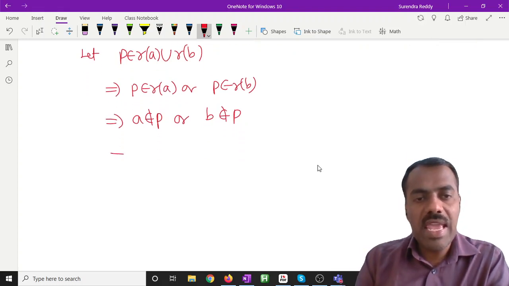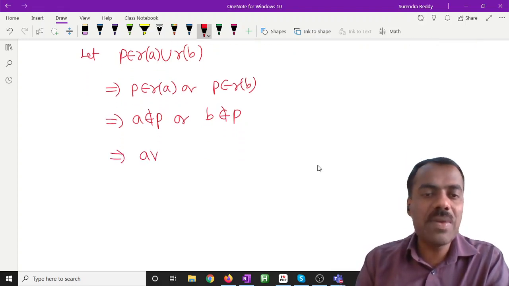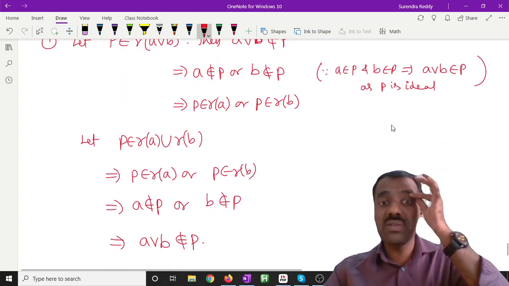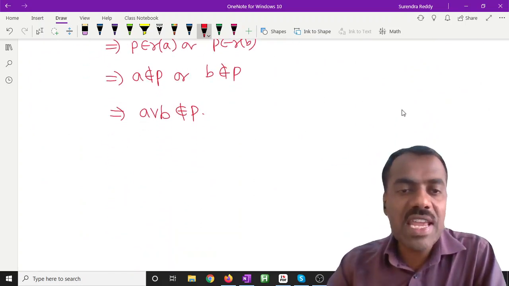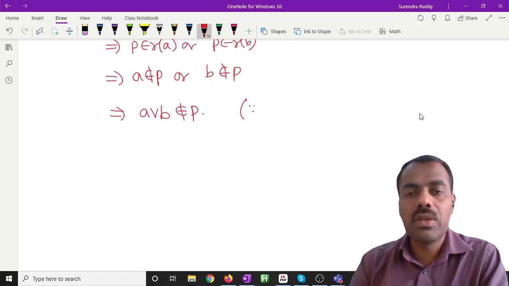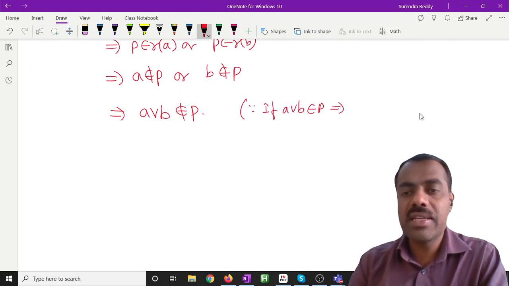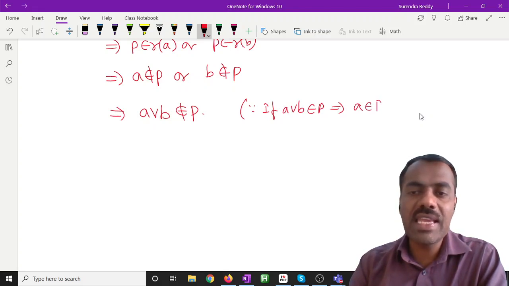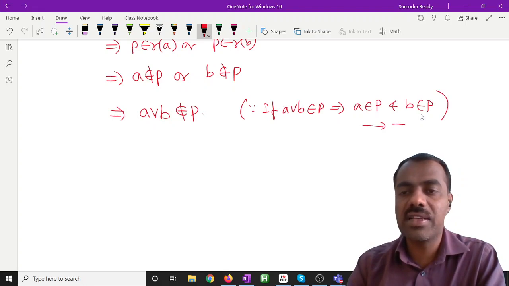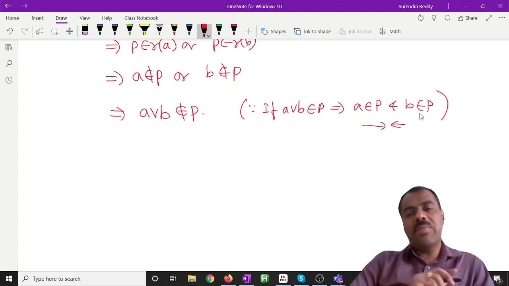So if A is not in P or B is not in P, we can easily say that A join B is not in P. But again, the same fact you can use. If at all A join B is in P, then because it is an ideal, A is in P and B is also in P. This is a contradiction. Why? Why will A be in P?